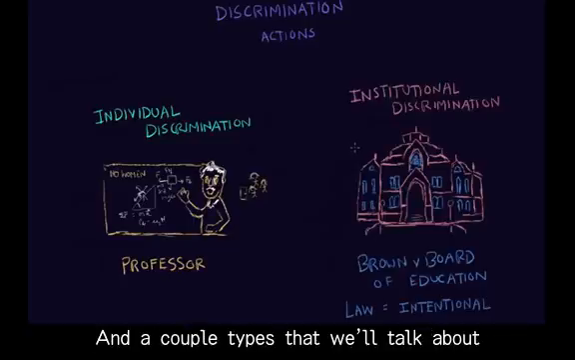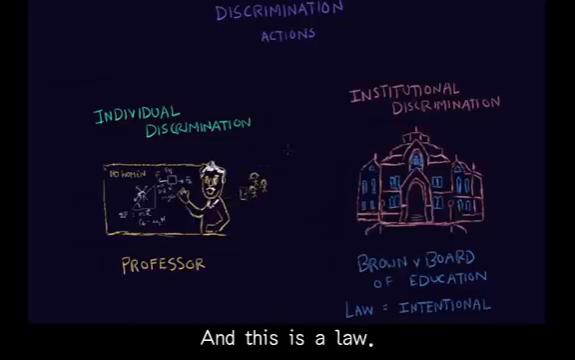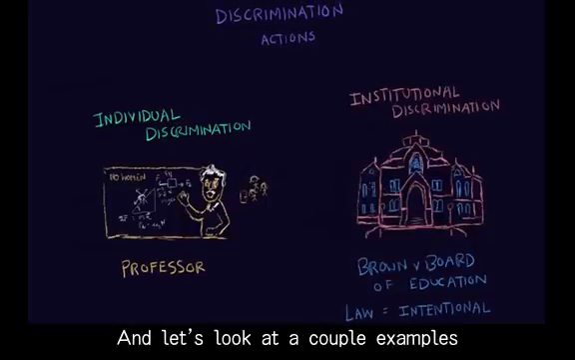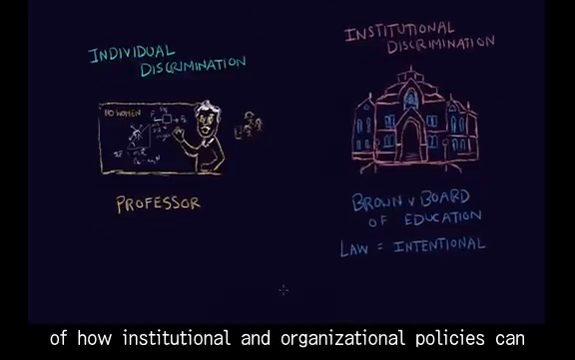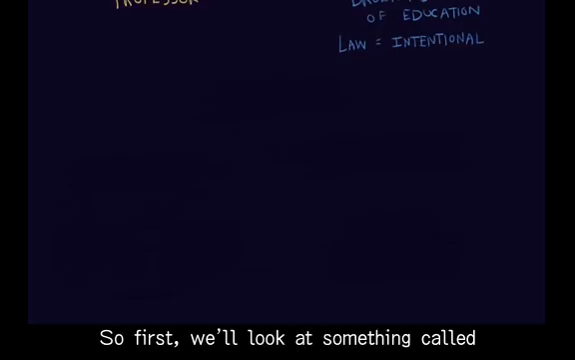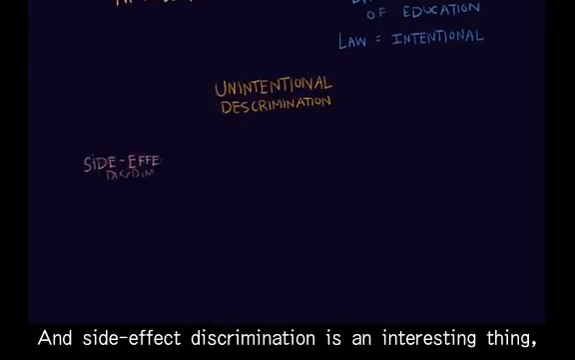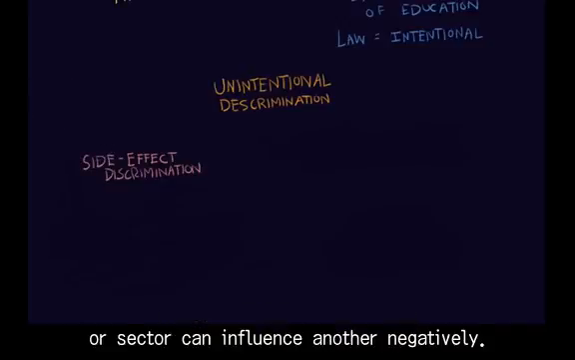A couple types that we'll talk about are intentional and unintentional, and this is a law, so this is intentional, our example. And let's look at a couple examples of how institutional and organizational policies can actually discriminate unintentionally. First, we'll look at something called side effect discrimination. Side effect discrimination is an interesting thing because it talks about how one institution or organization or sector can influence another negatively.